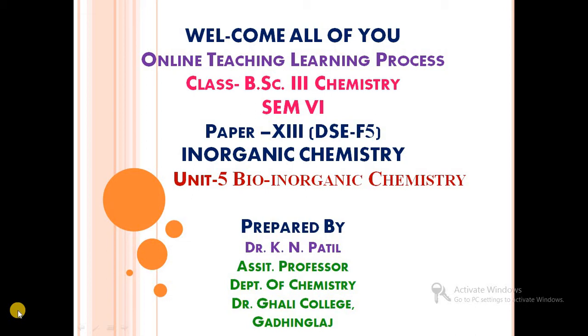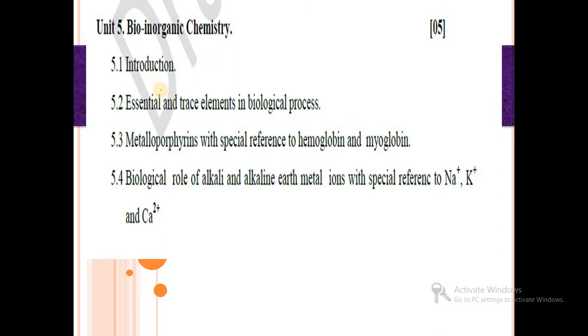We have started paper number 13 in organic chemistry, and today we will start unit number 5, bio inorganic chemistry. So this is the new unit, and this bio inorganic chemistry consists of first point introduction, second essential and trace elements in biological process, then the metalloporphyrins with special reference to hemoglobin and myoglobin.